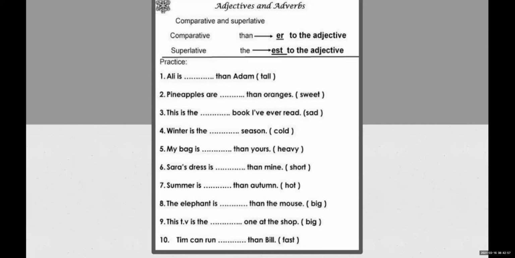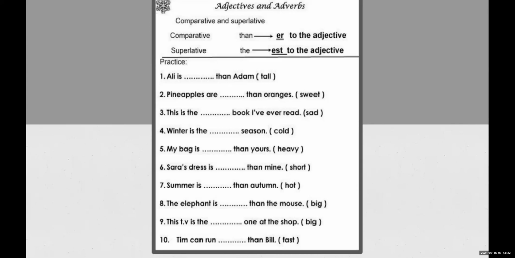Keep one thing in mind again, don't be confused. In superlative, you cannot see two things, but there are more than two things. See the ninth example, this TV is the dash one at the shop. So if we take biggest here, this TV is the biggest one at the shop.